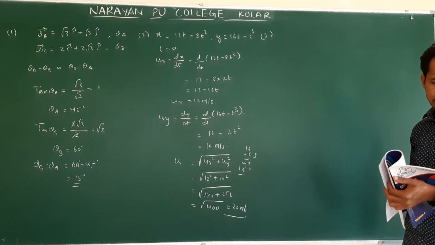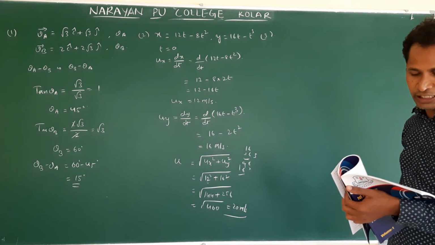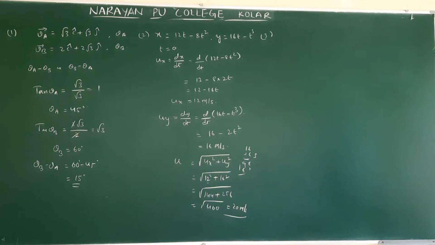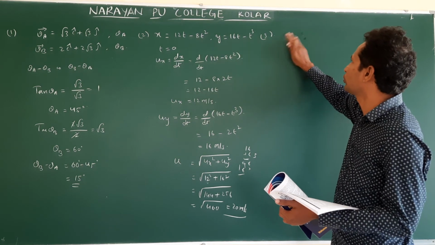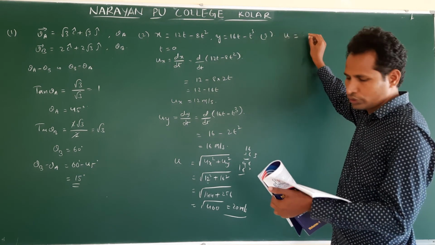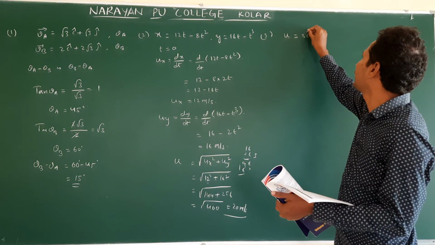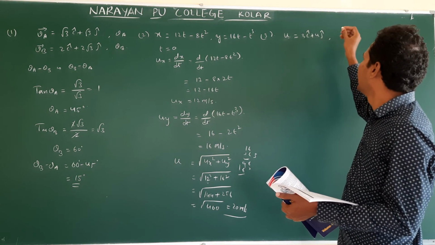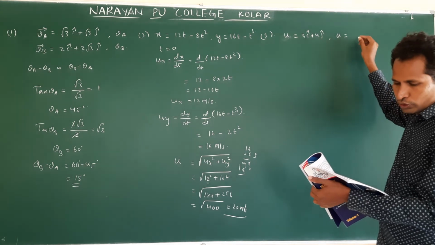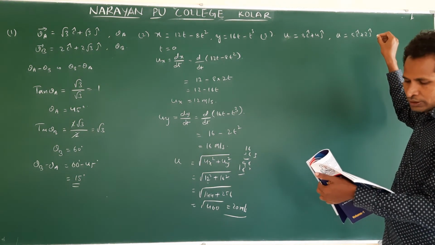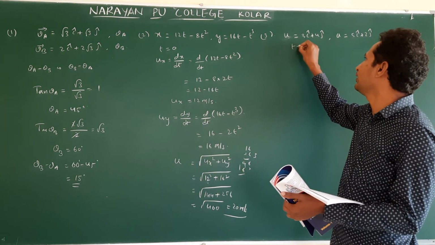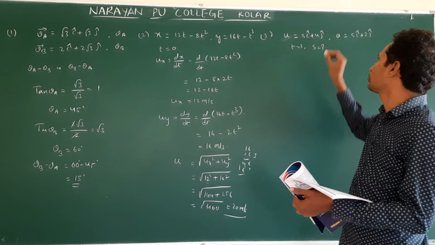A particle has an initial velocity 3 i cap plus 4 j cap meter per second and accelerates 5 i cap plus 2 j cap meter per second square. The displacement of the particle after 2 seconds will be. So initial velocity given u is equal to 3 i cap plus 4 j cap, and acceleration given a is equal to 5 i cap plus 2 j cap. Then they are asking displacement when t is equal to 2.